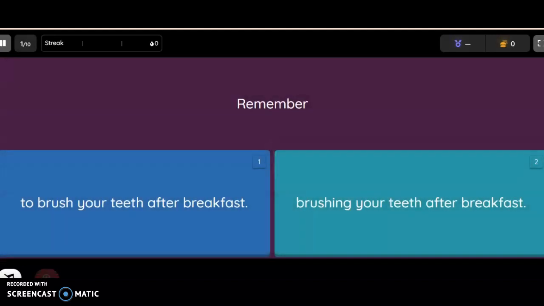Number 1. What is the correct answer? Remember to brush your teeth after breakfast, or remember brushing your teeth after breakfast. You have 3 seconds. Write down your answer. Okay, let's see the answer.